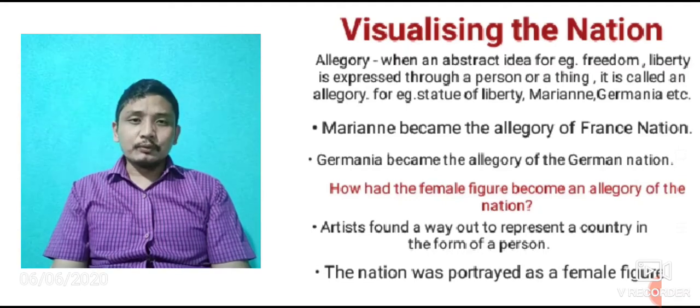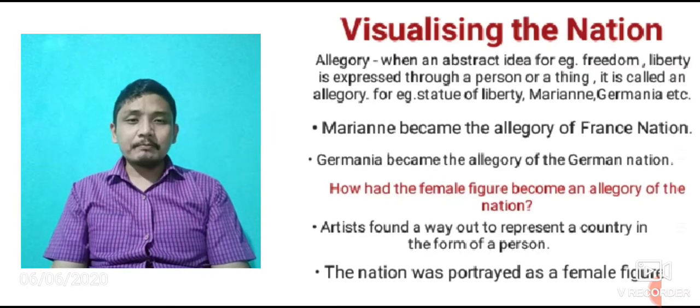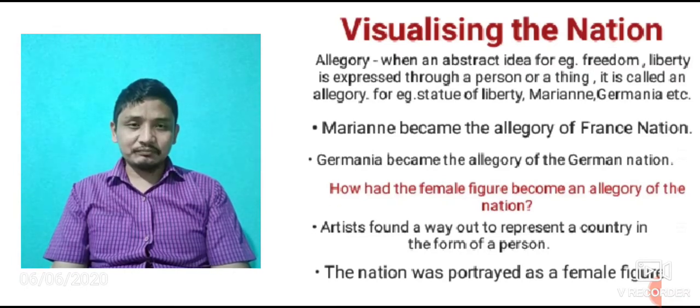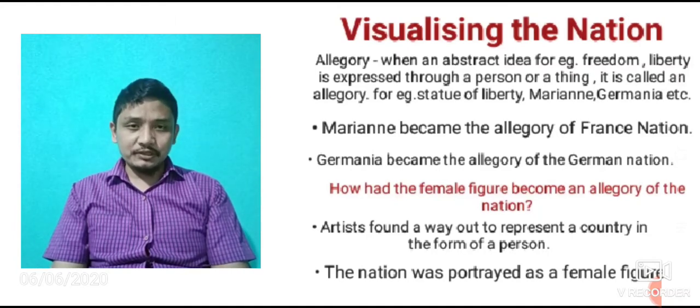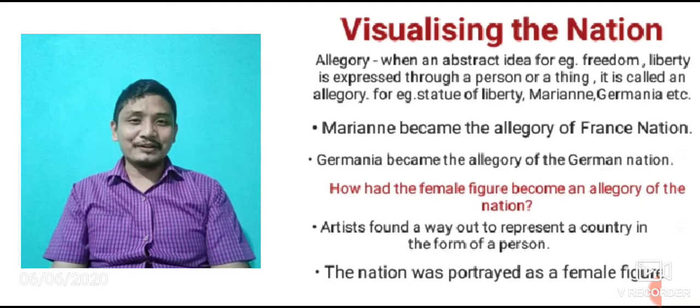Liberty we cannot touch. Liberty doesn't have physical existence, but we can only experience it, we can only feel it. But we cannot touch liberty, we cannot tell the shape of liberty.